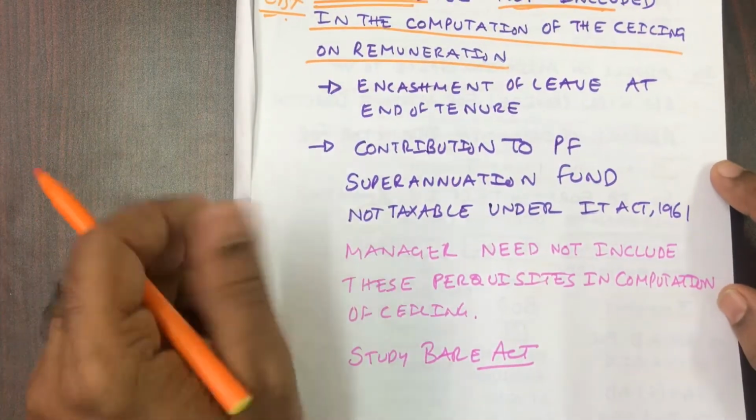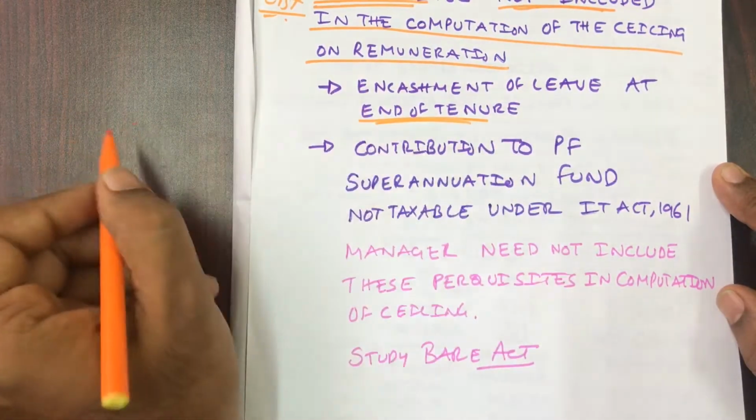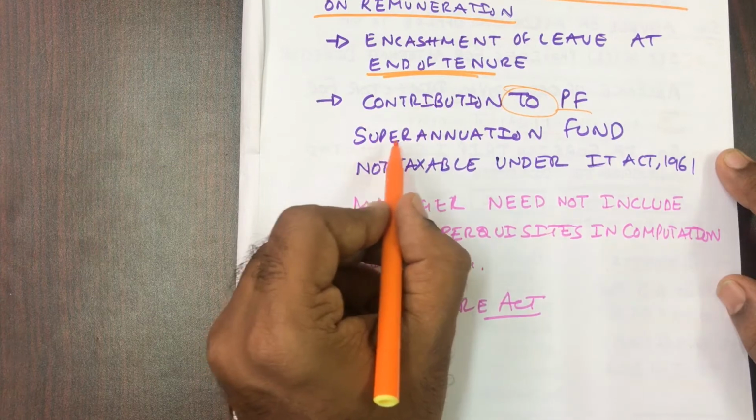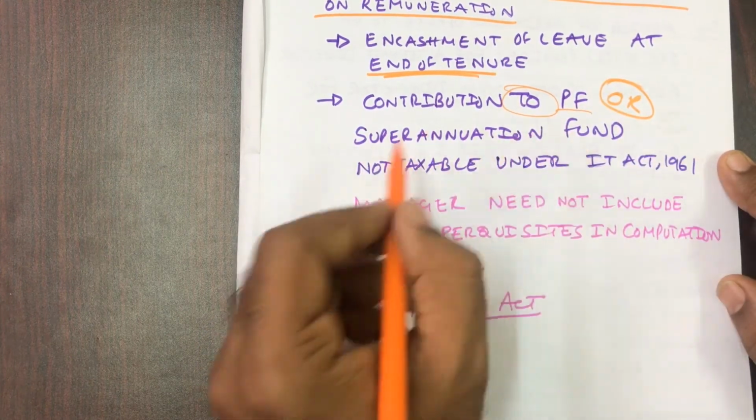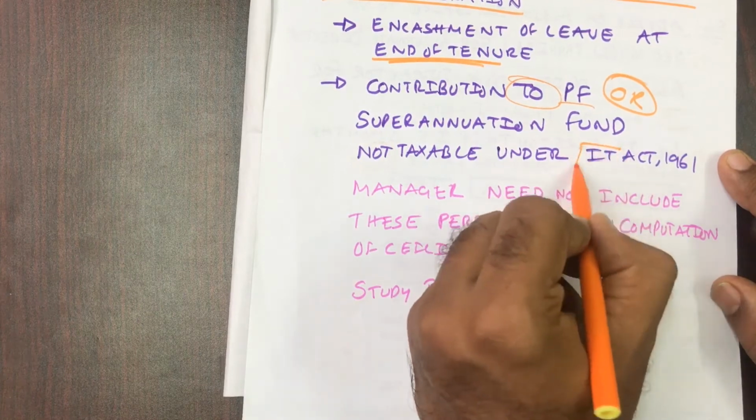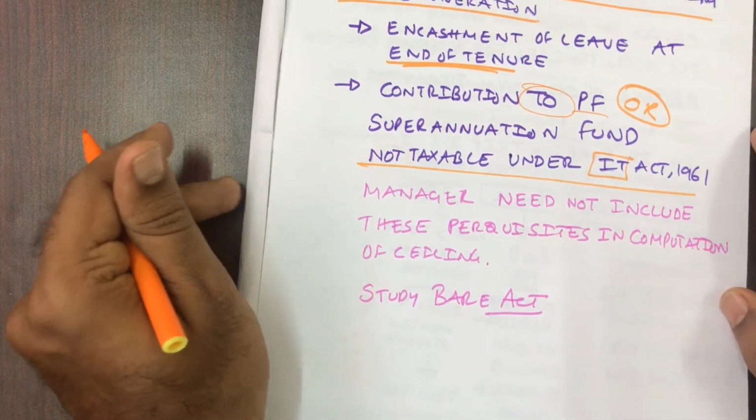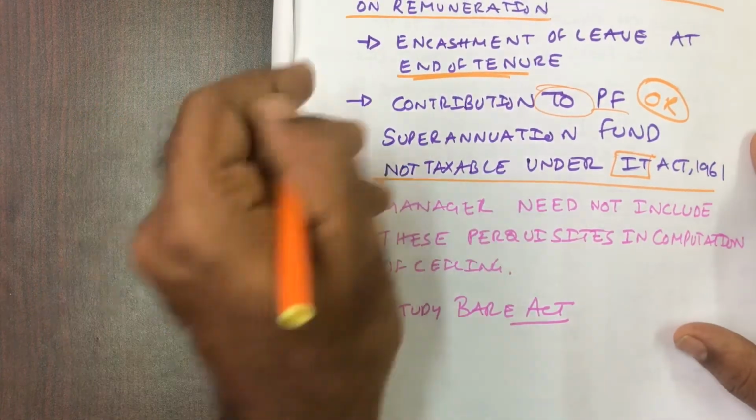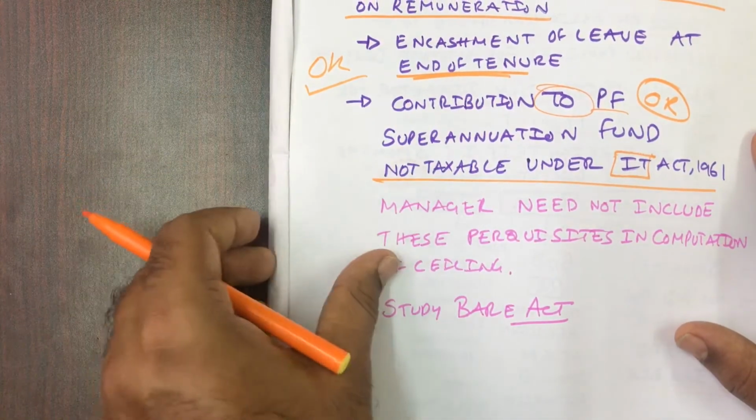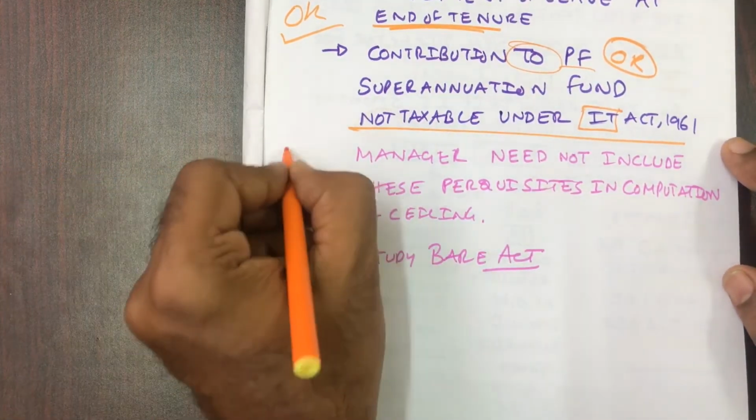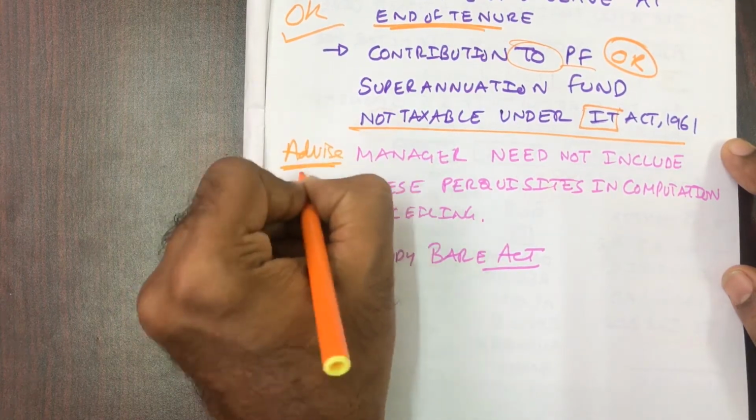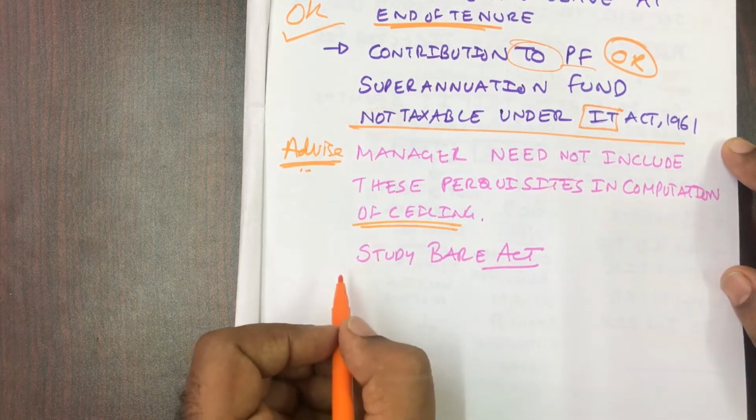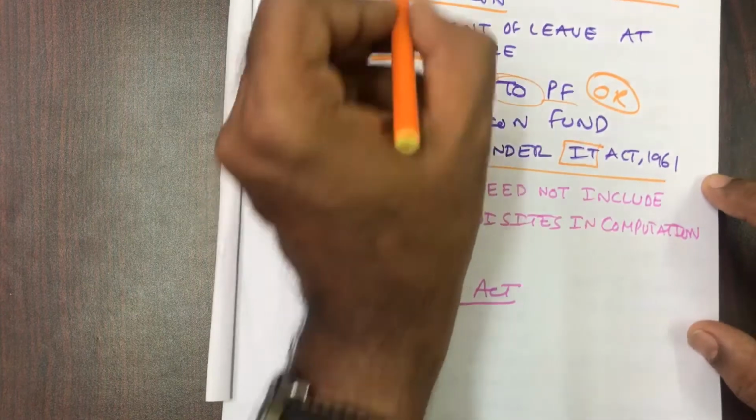The first one is encashment of leave at the end of the tenure. Then contribution to the PF fund or the superannuation fund that is not taxable under the Income Tax Act. These will definitely be perquisites which are not included in the computation of remuneration. It is okay even if they have given this, and it will not be included. So here we have to advise the manager: the manager need not include these perquisites in computation of the ceiling, and for that reason we have Schedule 5.